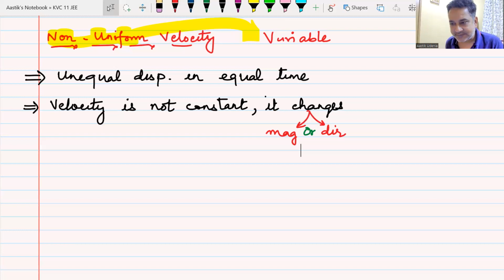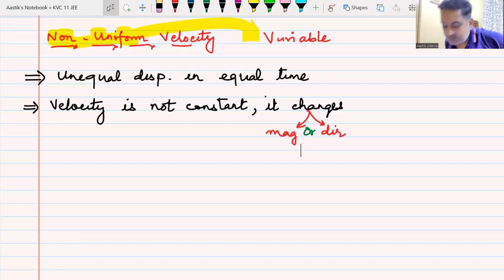Do we understand this? Remember, the name of the chapter is motion in a straight line, but we have not confined ourselves to motion in a straight line. The definitions that we are doing are not confined to a straight line. They are definitions of the characters themselves. Do we understand this? My dear friends, that is non-uniform velocity or variable velocity. I hope everyone has understood this.